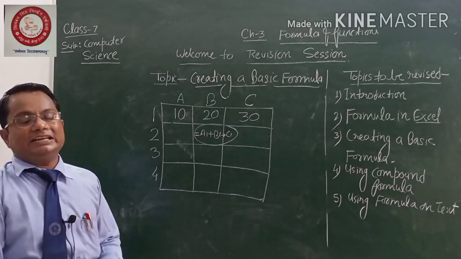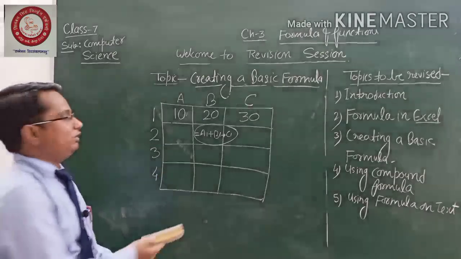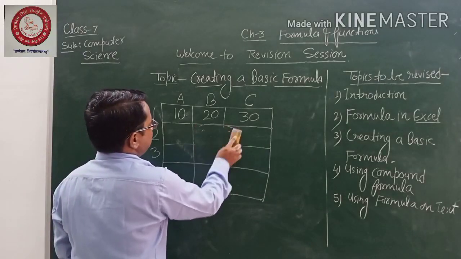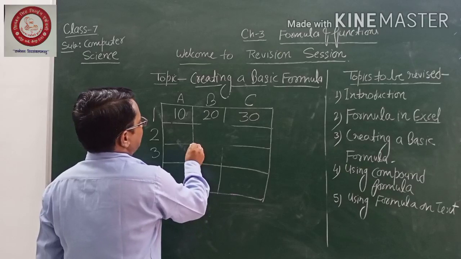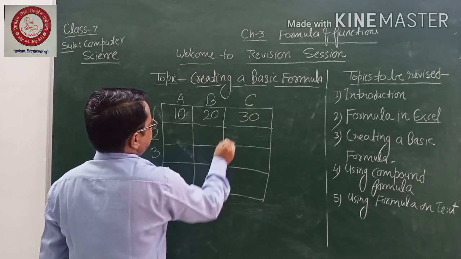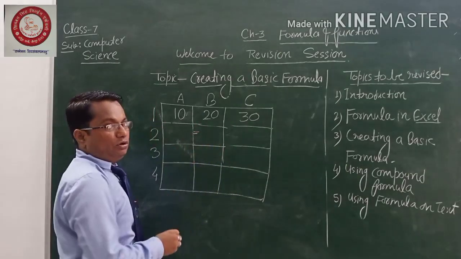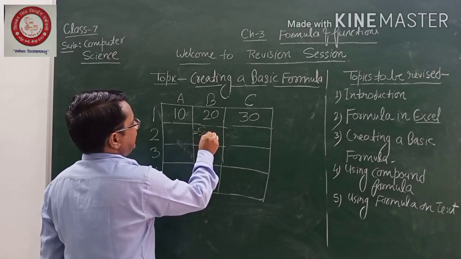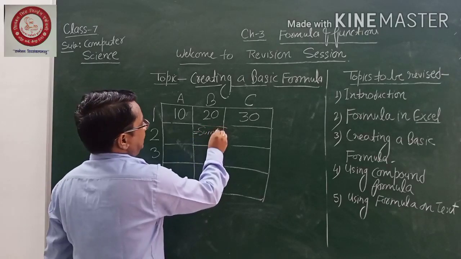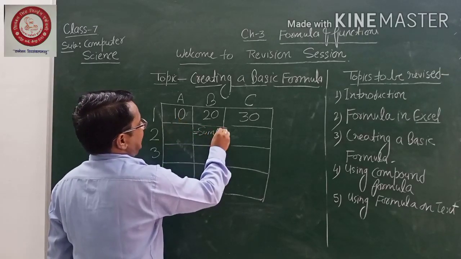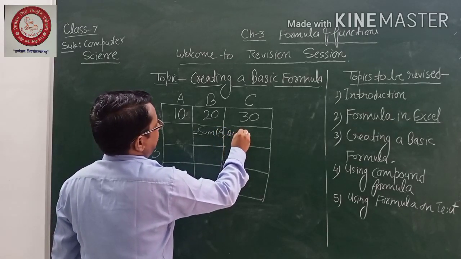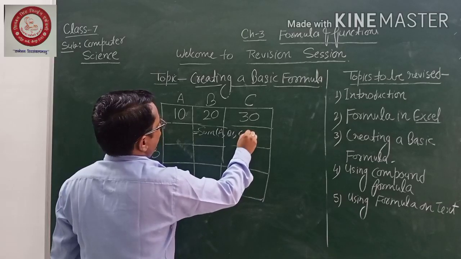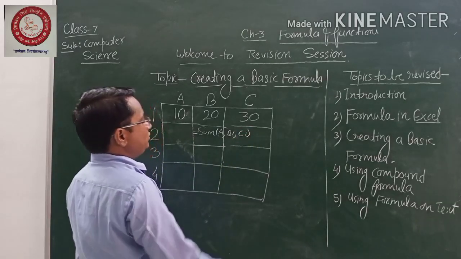Now instead of this, there is one more way to write the basic formula. First you put the equal to sign, then write SUM, and after that the addresses: A1, comma, B1, comma, C1, bracket close.